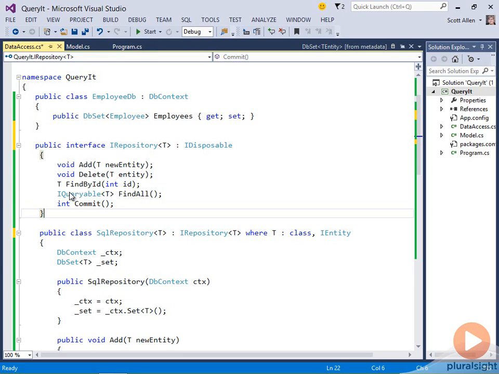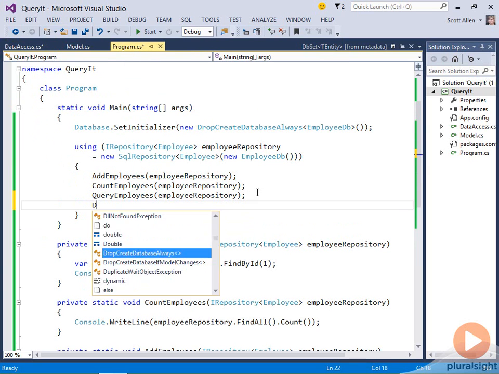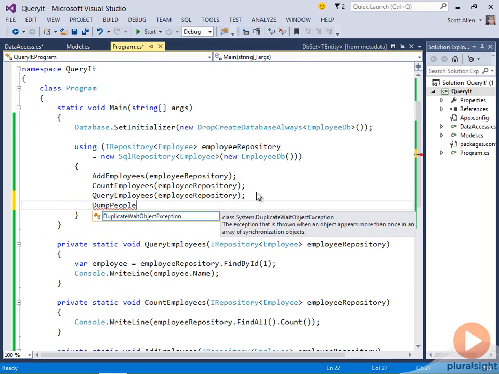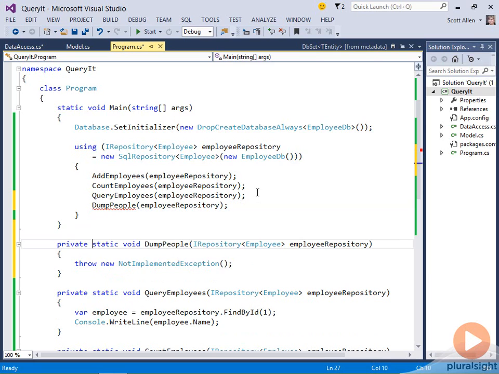In my program, I want to demonstrate the concept of variance with generic type parameters. So let's create a method called dump people. And I'll explain why this is dump people and not dump employees in just a minute. But I'll give dump people an employee repository. And let's create that method and fill out an implementation that will do this.